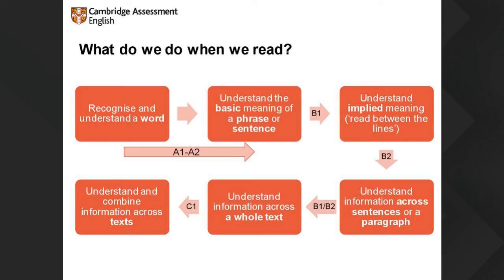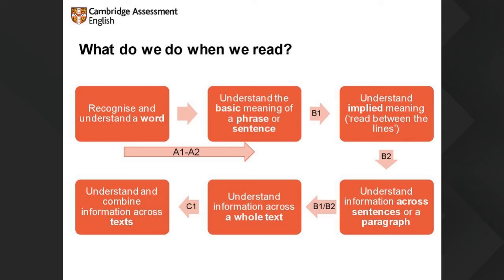We're going to start by talking about what we do when we read. When we read, we process different levels of information. At the lowest levels, we recognize letters and understand words, and at lower levels, the decoding part takes more effort. Then it becomes more automatic as we go to higher levels, and then we go on to understand the basic meaning of phrases and sentences.